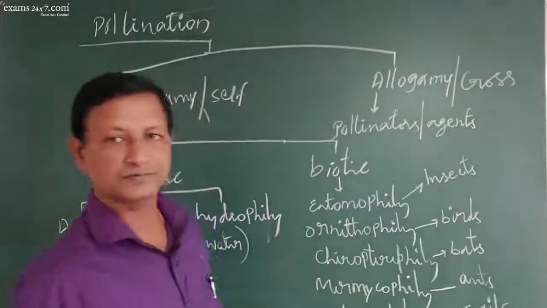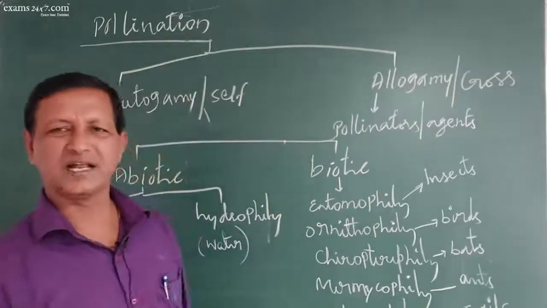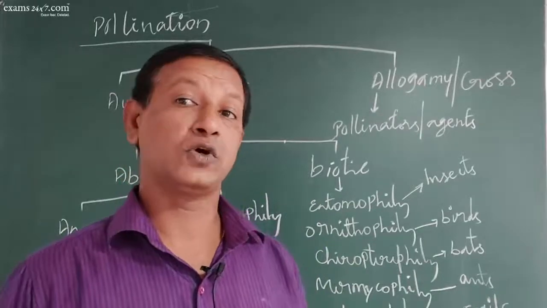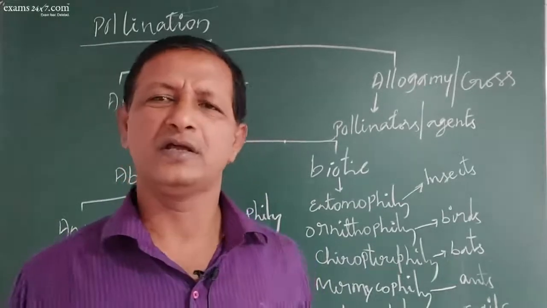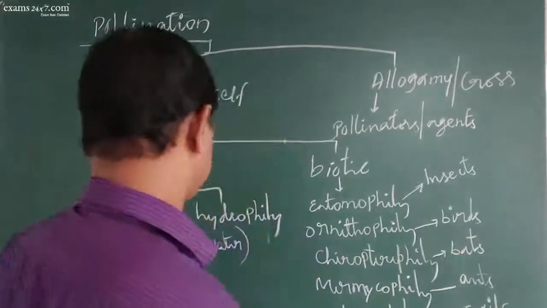Snakes are also associated with pollination; Naja cobra is associated with pollination. So there are many animals associated with the process of pollination.